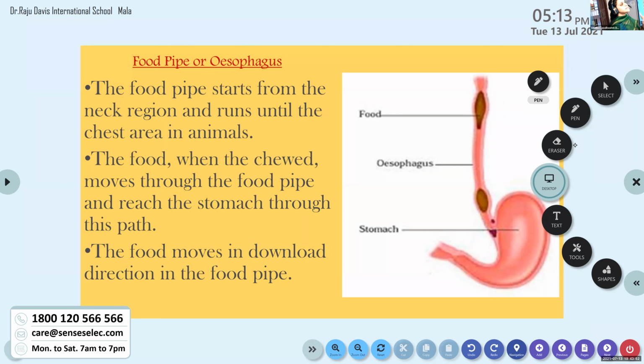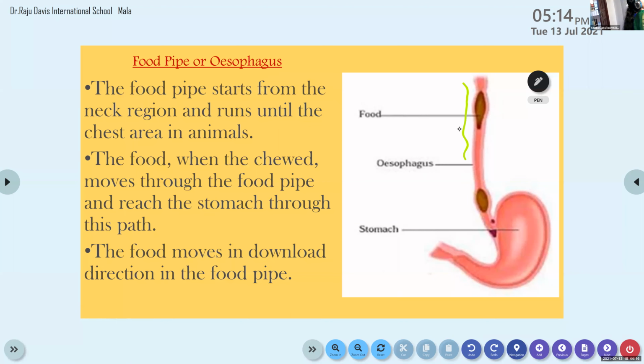The food that we swallow from the mouth is passed into the esophagus that runs along the neck and chest. So the food pipe runs along the neck and chest in a human body. The swallowed food from the mouth passes through the esophagus, the food pipe.